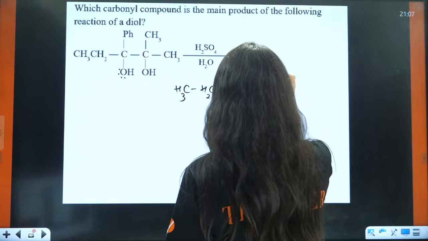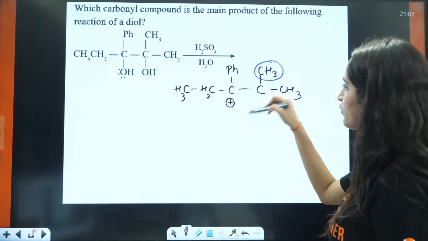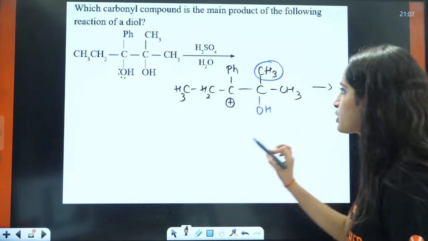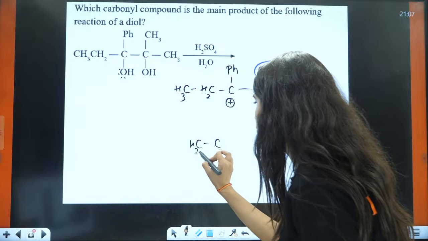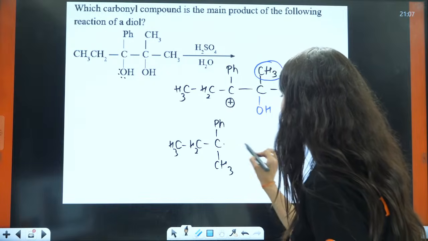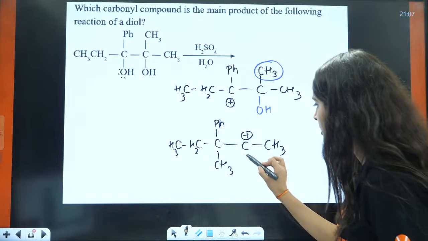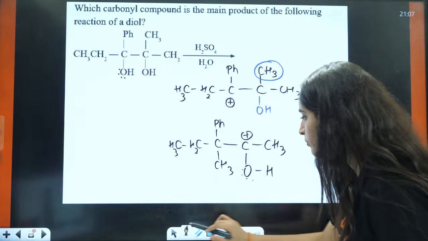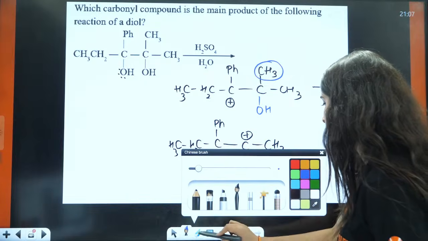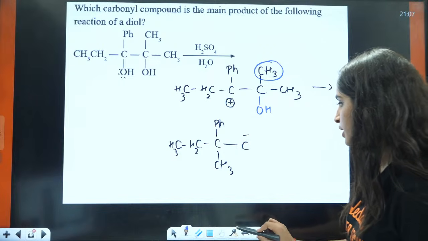Then you will have this carbon, this is CH3, this is CH3. Now we have two groups, so one of them will be migrated, and hence you will have this CH2, CH3, this is your CH3, this will become Ph. This is C, because one phenyl has been migrated, this is CH3, this is OH. Because of the lone pairs here, the lone pairs will be shifted here, then you will have this thing, right?